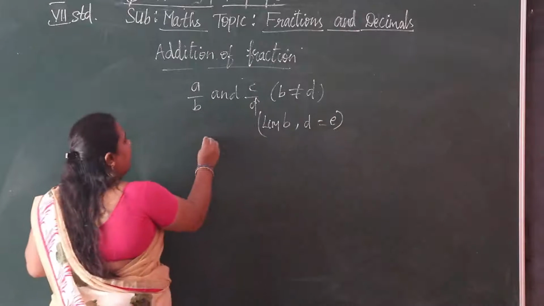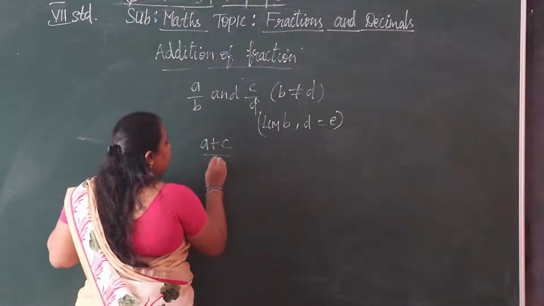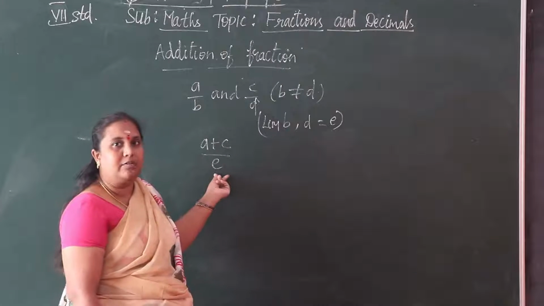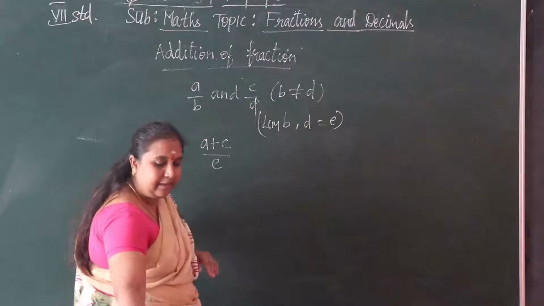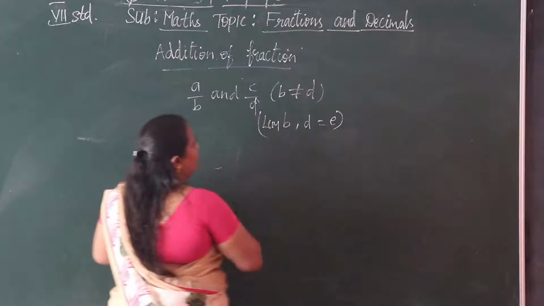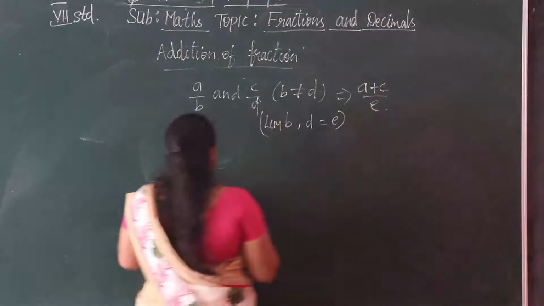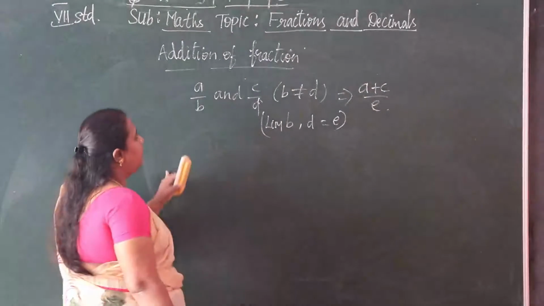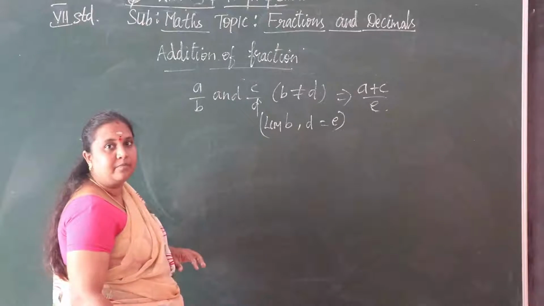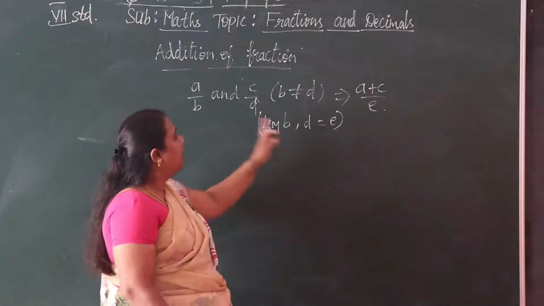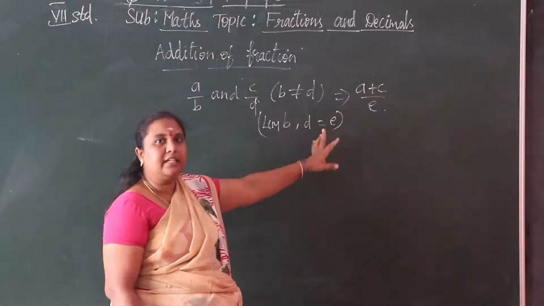So for that we get a plus c by e. Let us take one example. Here we take another number as the denominator, e.